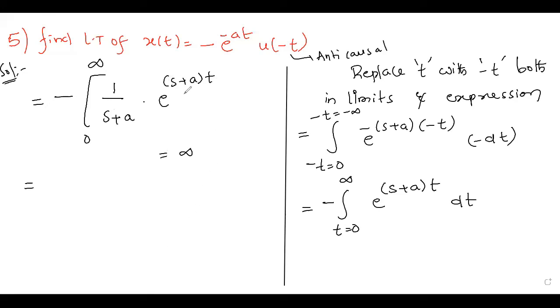So here if s plus a is greater than 0, the total expression value we are getting as infinity. So what is the restriction here? Definitely we have to assume that s plus a is less than 0. Then only the integration is convergent. If s plus a is less than 0, then only the integration is convergent.